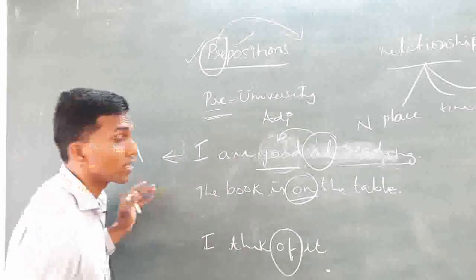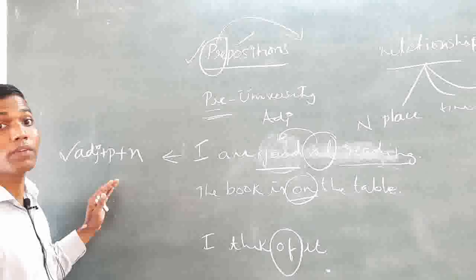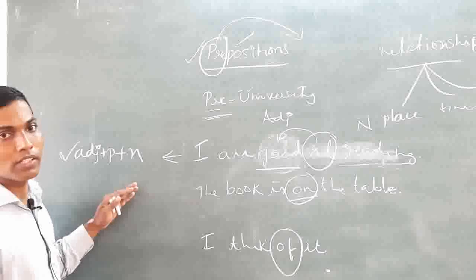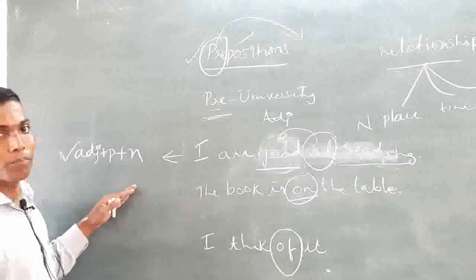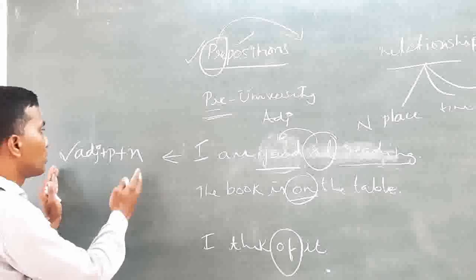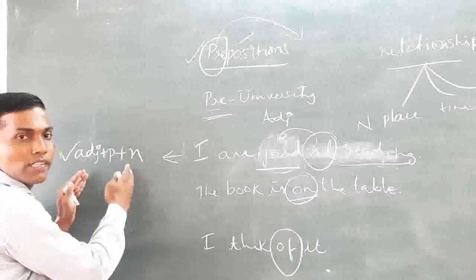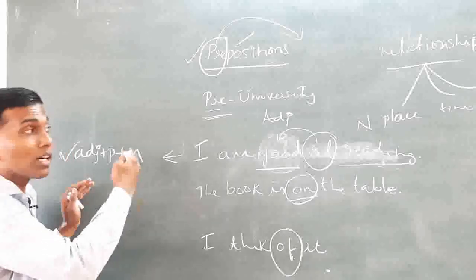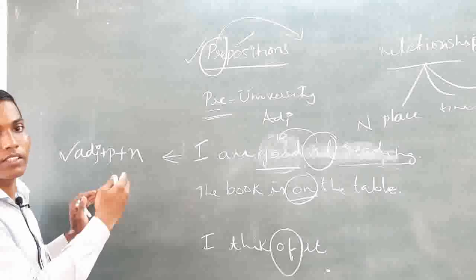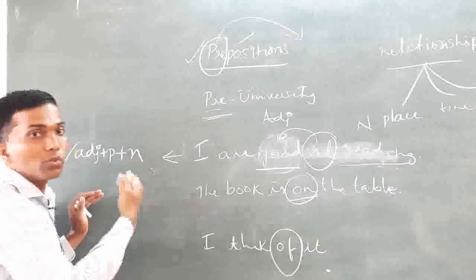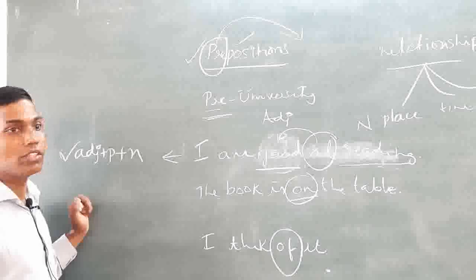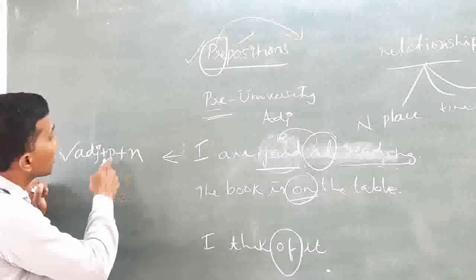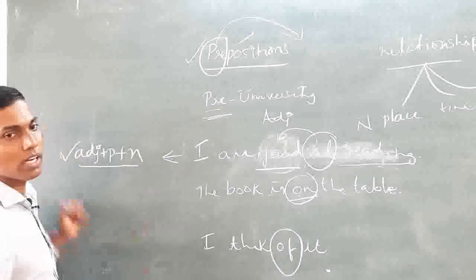It also means something else, and that something else is to be understood to understand prepositions well. The attempt has been the same here. When I have been able to decipher this formula, the idea behind this is to understand the second thing, that is, what comes after it and what else a preposition does. That's why adj plus p plus n. This pattern is visible all the time whenever there is a preposition.